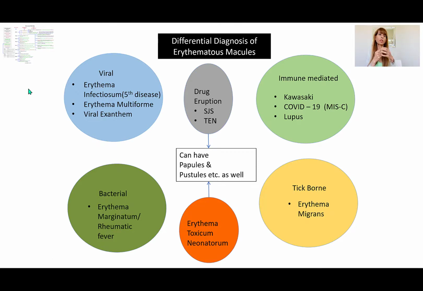So there are multiple differential diagnoses, and as we move from the top to the bottom in a clockwise fashion, the erythematous macules can be secondary to virus infections, and we'll go through all of those infections: the erythema infectiosum, the multiforme exanthem. They can be because of drug-induced eruption, for example. Different drugs can cause it, and they lead to pretty serious conditions, for example, Stevens-Johnson syndrome and toxic epidermal necrolysis, which will be spelled out later in the DSA. They may be immune-mediated, for example, Kawasaki syndrome, COVID-19, and lupus.